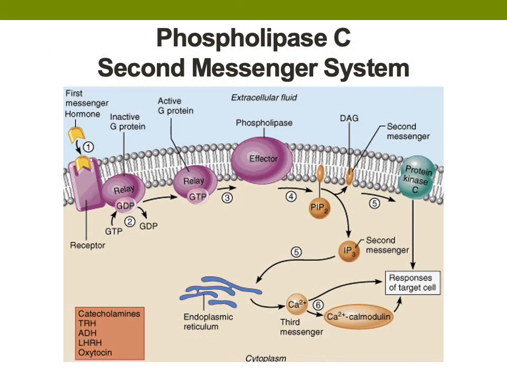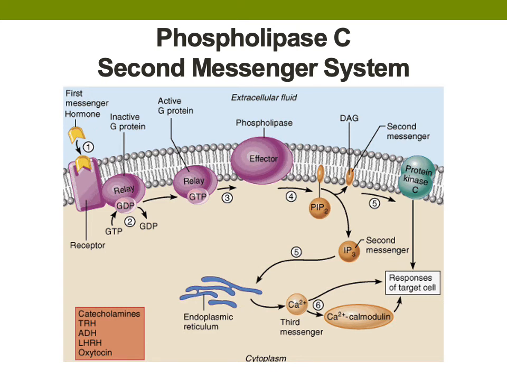Now on to the phospholipase C second messenger system. In this diagram, I'll attempt to explain the phospholipase C messenger system. You will have probably noticed that I tend to switch between using the term mechanism and system when talking about how second messengers work. Either term is correct. In the phospholipase C mechanism, the first two steps are the same as in the cyclic AMP second messenger mechanism. The first messenger is the hormone, a protein polypeptide hormone to be specific.